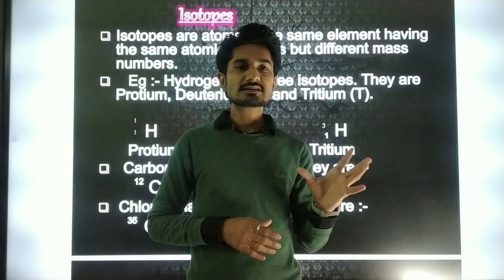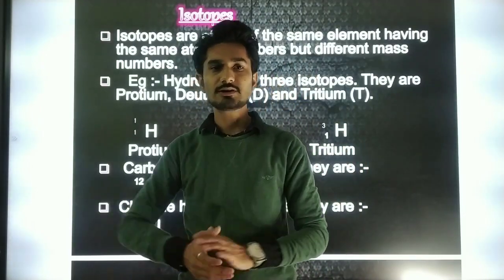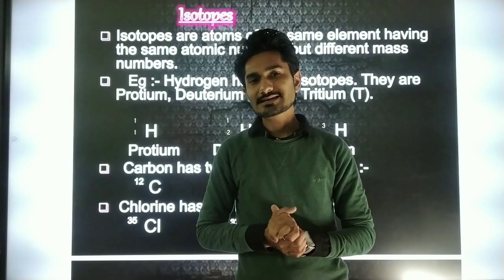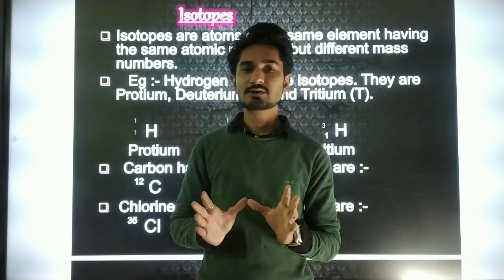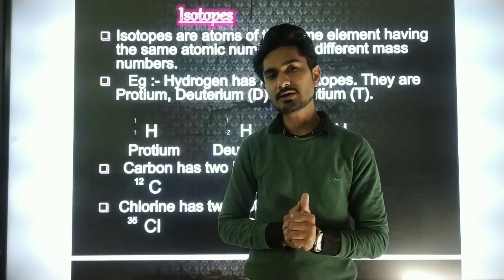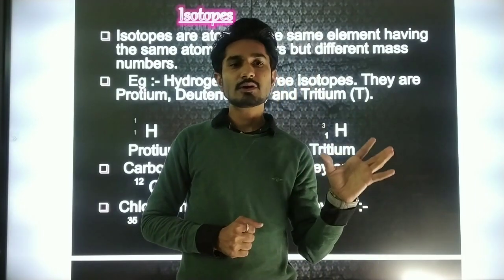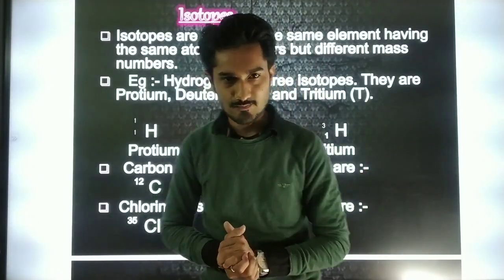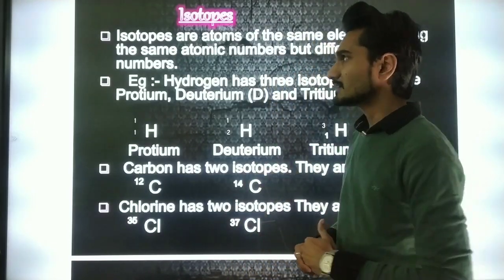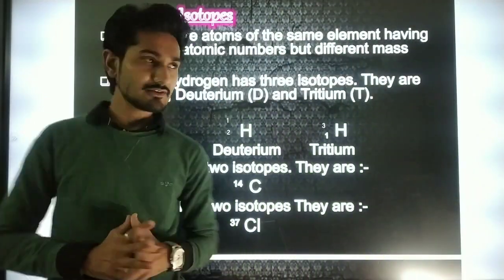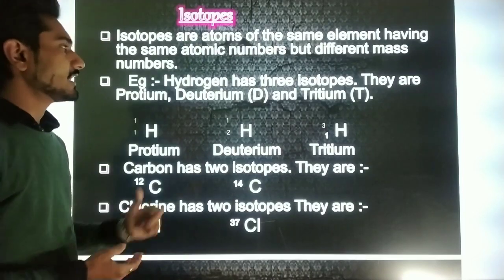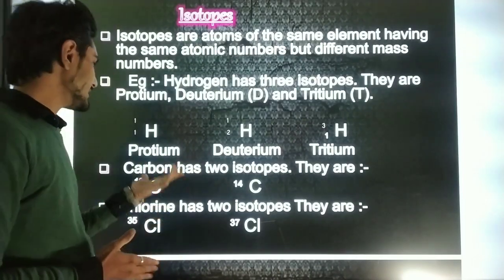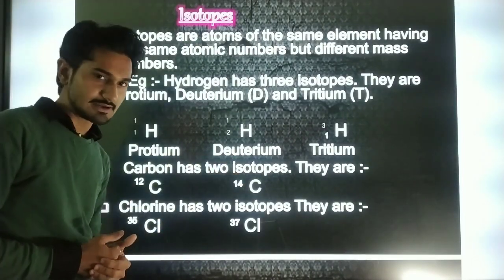And what are isobars? It is the opposite of isotopes. Elements having the same mass number but a different atomic number will be called isobars. Here is the example regarding isotopes, and I have given you the definition. Hydrogen has three isotopes: protium, deuterium and tritium.